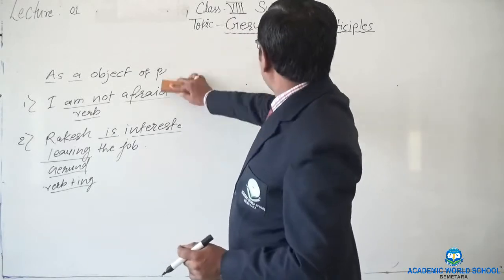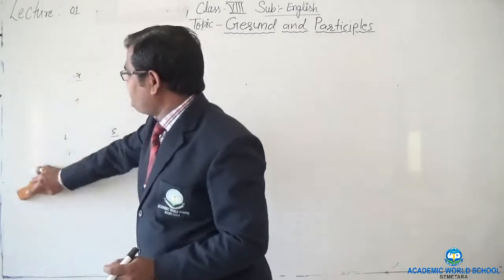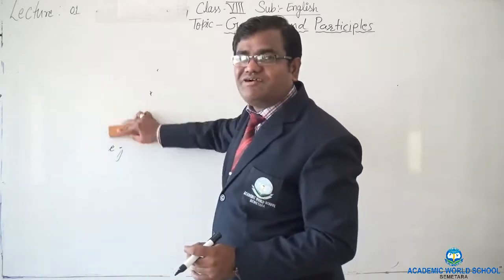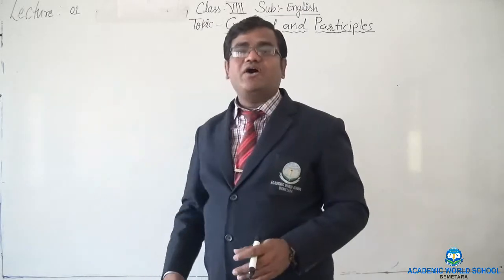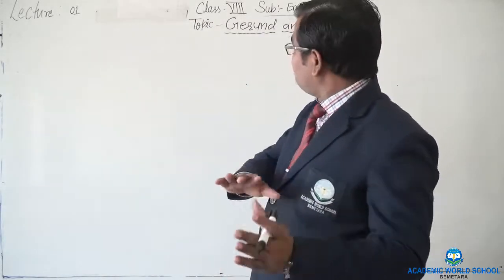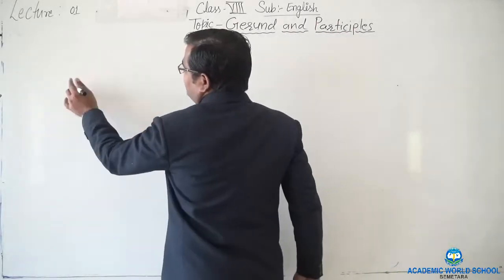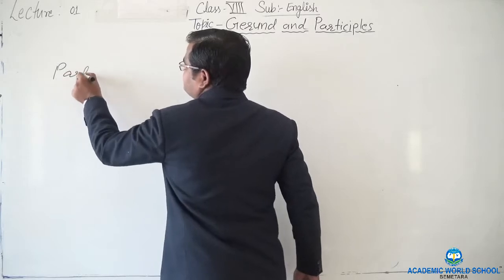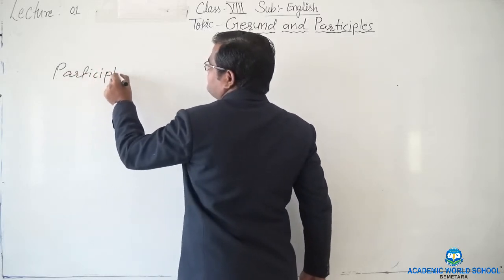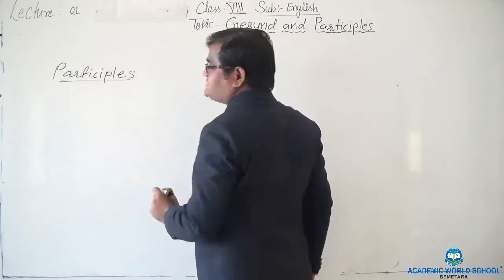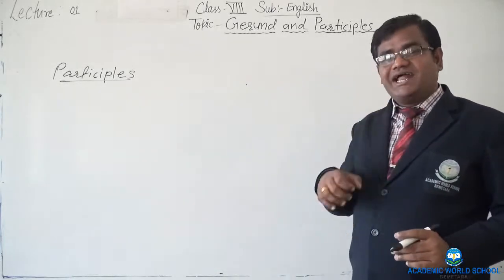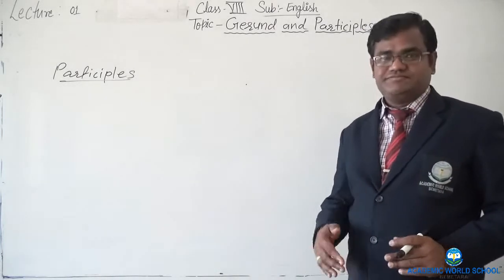Now let's see another. Now we have to see first of all what exactly the participle is. Then I will tell you comparatively how to differentiate between gerund and participle. Now what exactly the participles are? Participles are the adjective.